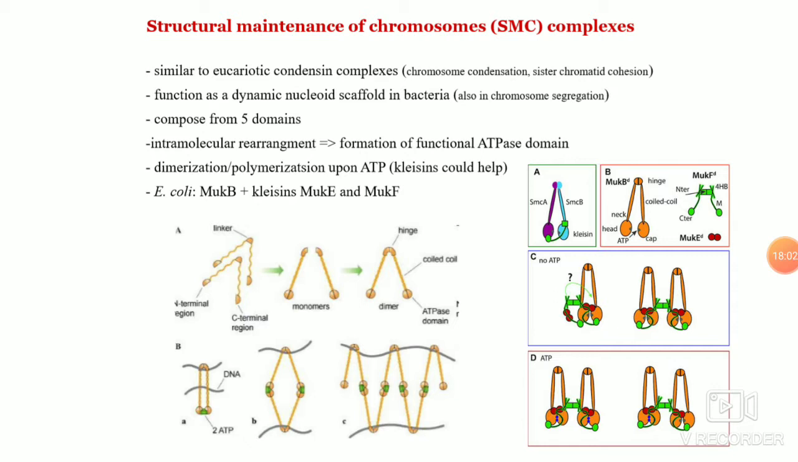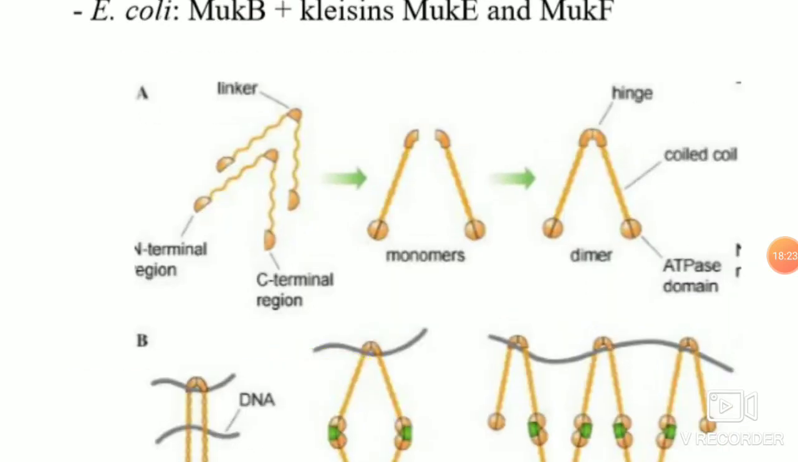These are very interesting proteins. They are similar to the eukaryotic condensin complex. They function as a dynamic nucleoid scaffold in bacteria. They are composed of 5 domains. Interestingly, they are linear proteins. The N and C terminal cause self folding. So here you can see the N terminal region and C terminal region can cause self folding to form a dimer with a head and a hinge region. The center region becomes the hinge region.